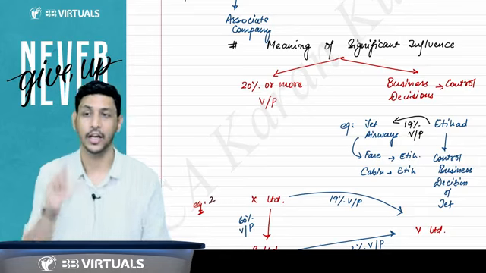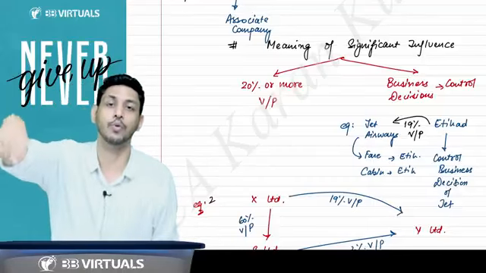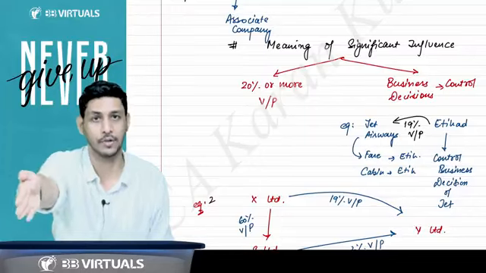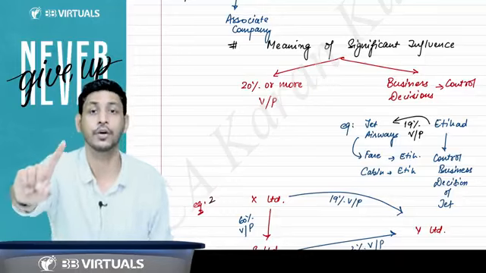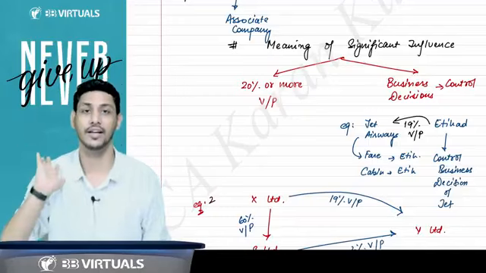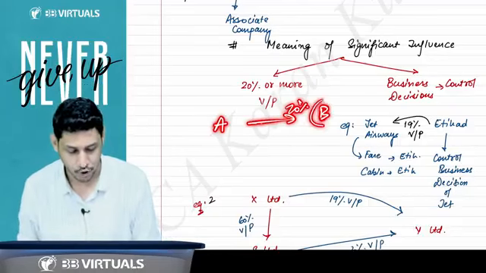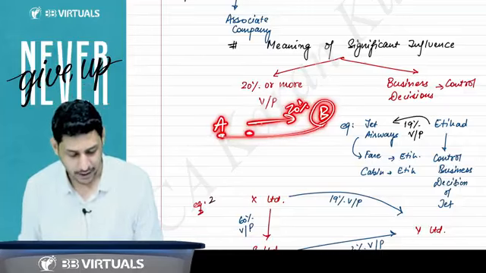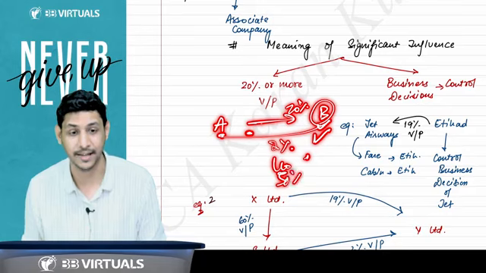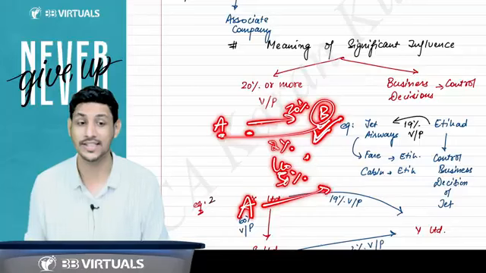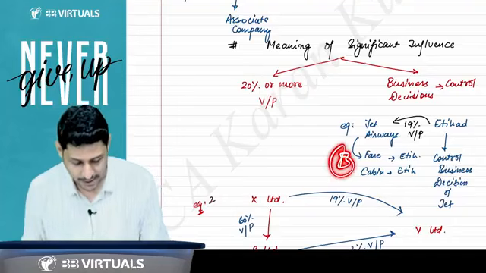Sir, it means you want to say, suppose this is a company, and it is having 20% or more voting power in another company, then it will become an associate. Okay, sir. Up to 50%, it will be your associate. If you hold more than 50%, that will become your subsidiary. Suppose A Limited is holding 20% voting power in B. So B is the associate of A, right? If A is holding 30% in B, B is the associate of A. 40% in B, B is the associate of A. 50% in B, B is the associate of A. But if A holds 60% voting power of B, then B will become the subsidiary of A.